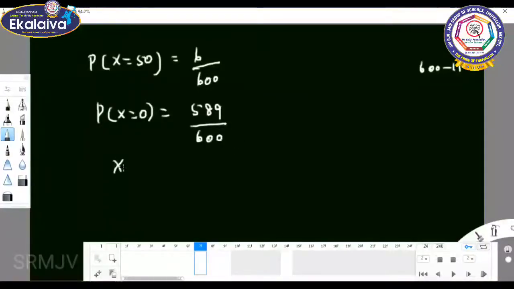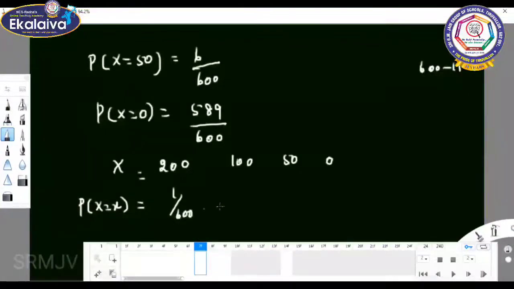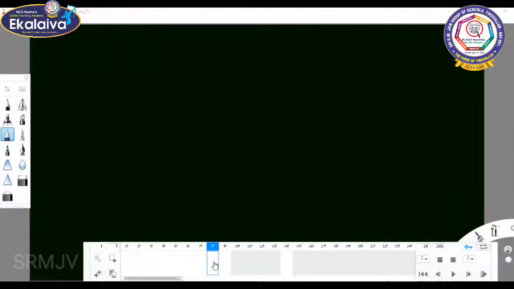So x can take the values 200, 100, 50 and 0. P of x: if it is 200 means 1 by 600. 100 means 4 by 600. 50 means 6 by 600. And 0 means 589 by 600. We should find out the expected amount of winning. Expectation of x.